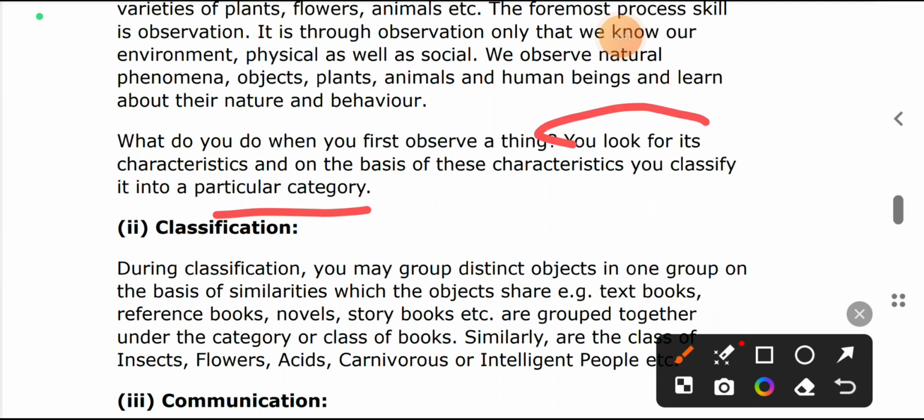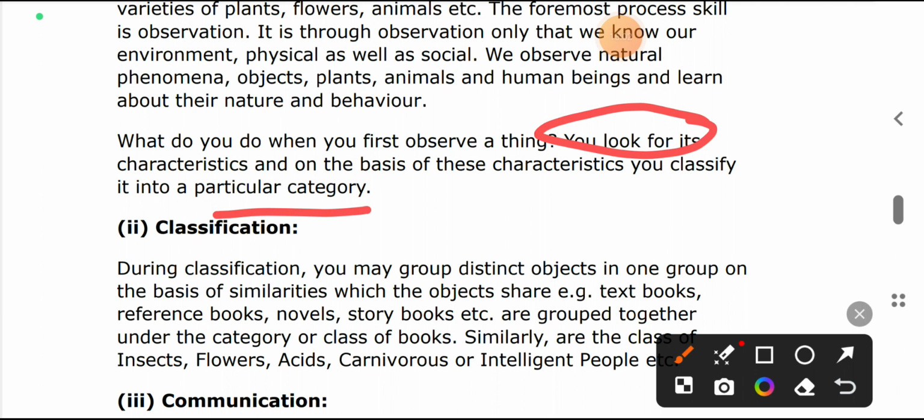Suppose you are looking at a tiger. You will see the size, the characters, the limbs, the structures of the tiger, and you can correlate that with other animals.